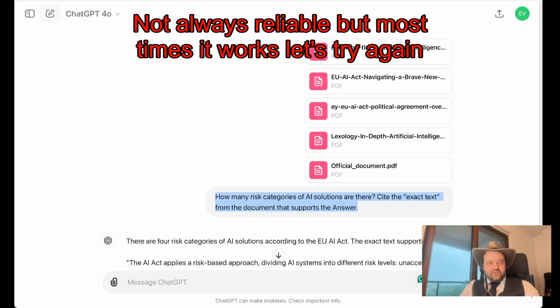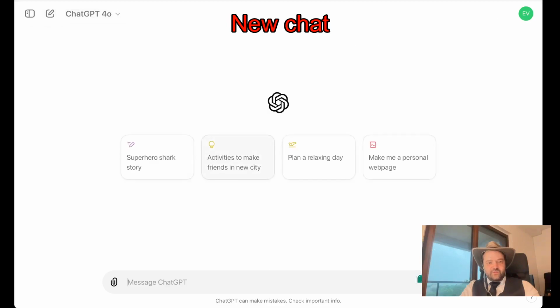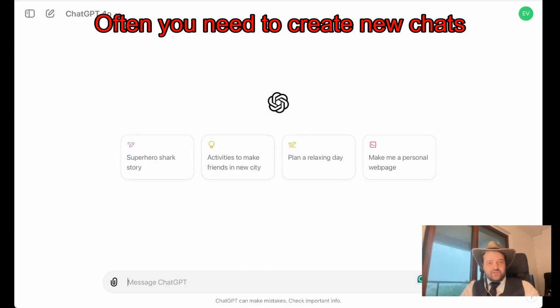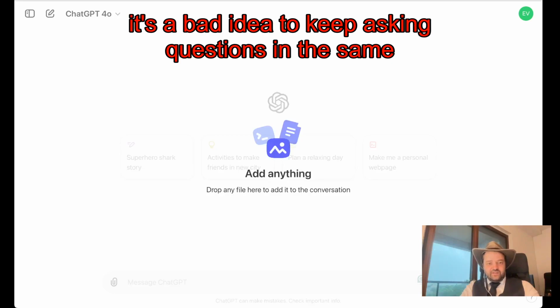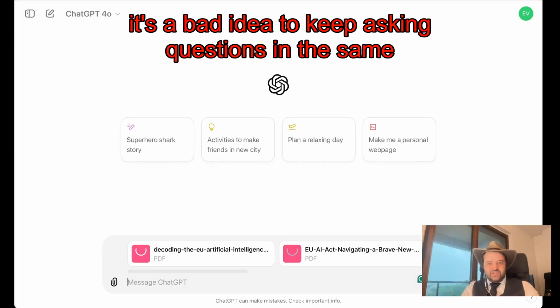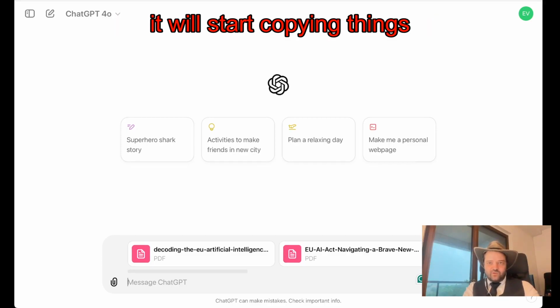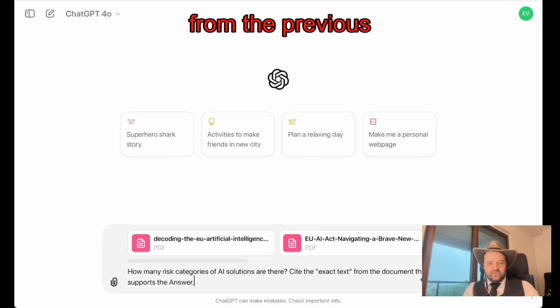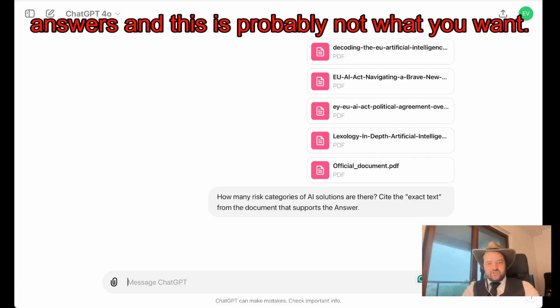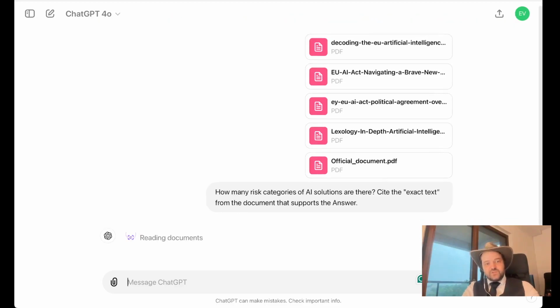Let's try again, new chat, and be aware that often you need to create a new chat. It's a bad idea to keep asking questions in the same chat. The way this AI system works, it will start copying things from the previous answers, and this is probably not what you want. So again, let's see.